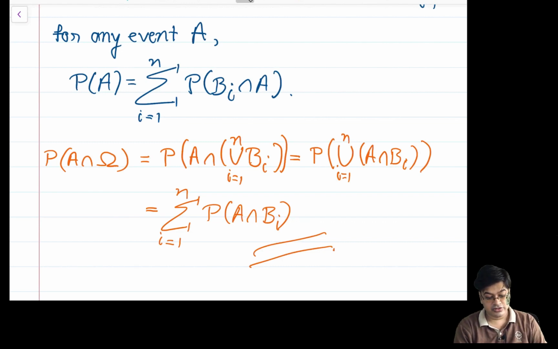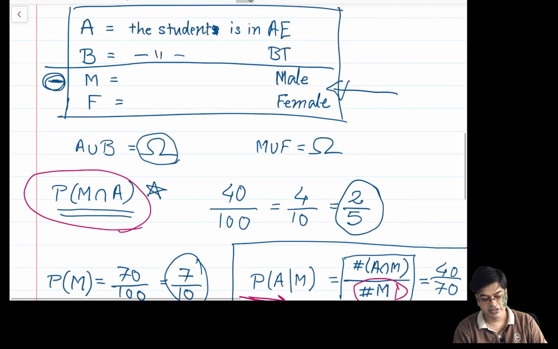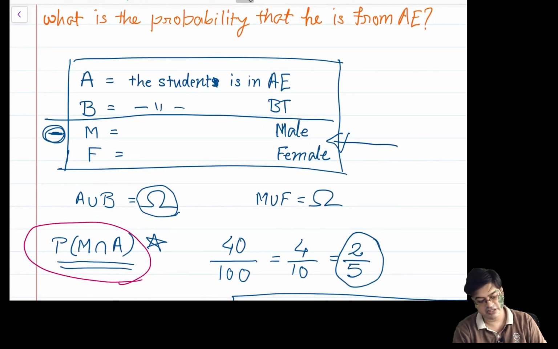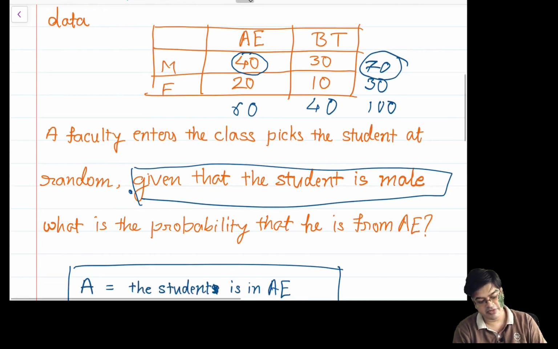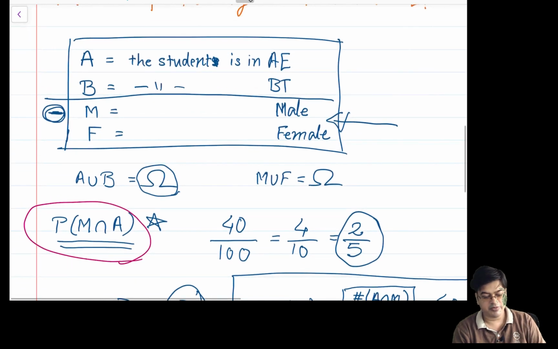So now let me elaborate this through our previous example, when we considered the conditional probability motivation. In this example, where we considered AE and BT students, we have partitioned the sample space into male and female. There is another partition of the sample space, which is A and B. Then we asked about the probability of A, and that can be computed using the law of total probability.